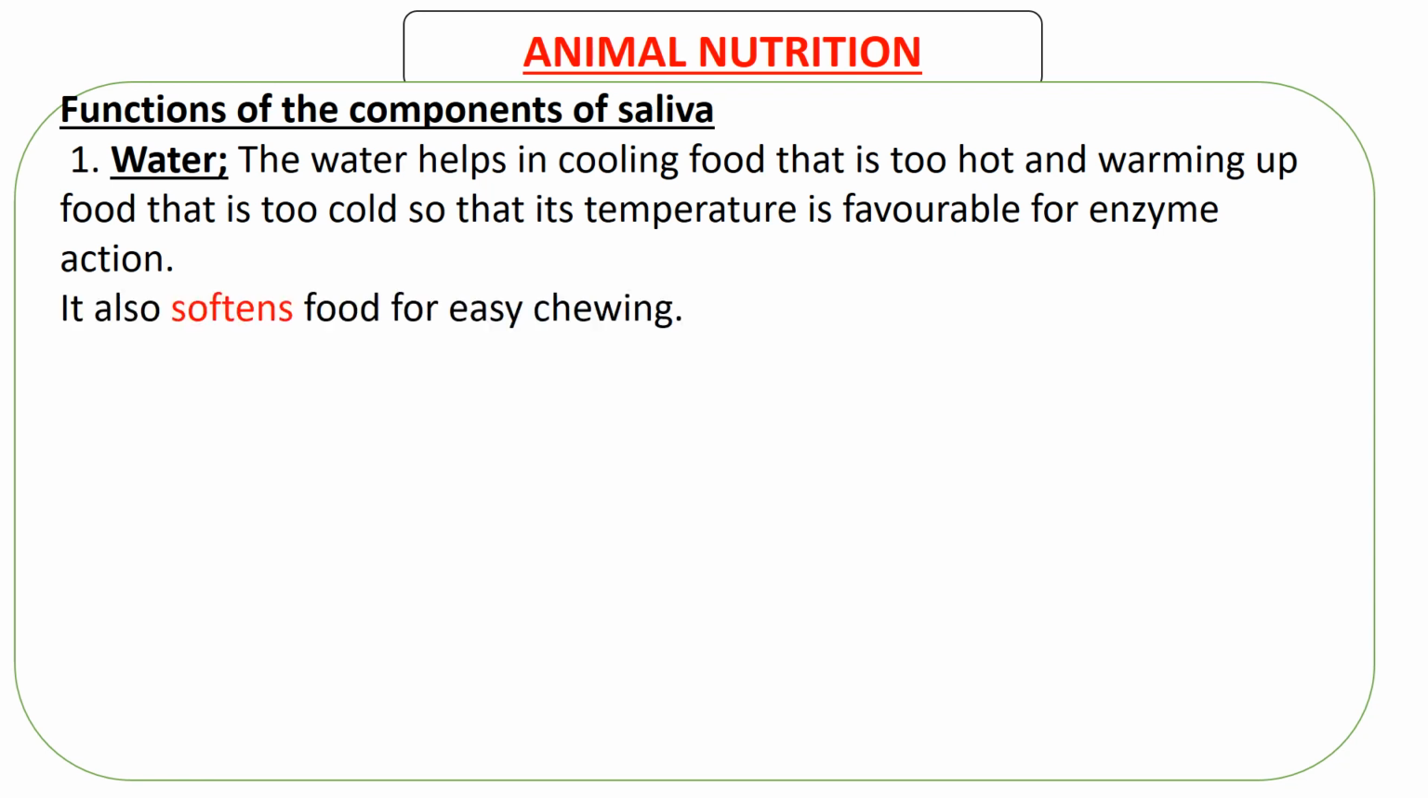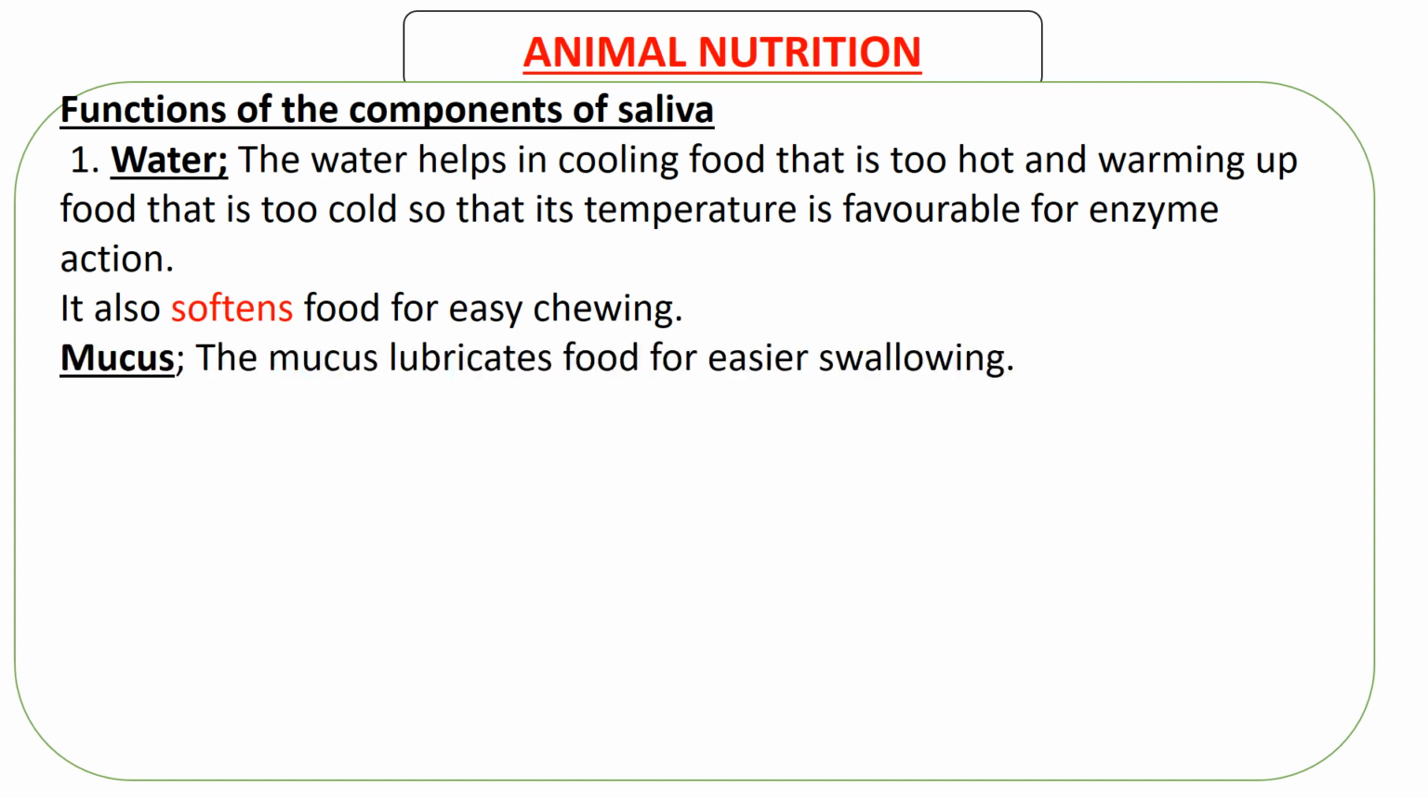Apart from the optimum temperature, there is another function of water, and that is it softens food for chewing. Imagine you put bread in your mouth, there's no saliva, and you start chewing. It's just so difficult, but the saliva makes sure that the food is soft so that your chewing can be easy. Next, look at mucus. The function of the mucus is just to lubricate the food for easier swallowing. When mucus is mixed with the food, you can easily swallow it because the food is going to be able to move along the alimentary canal smoothly.